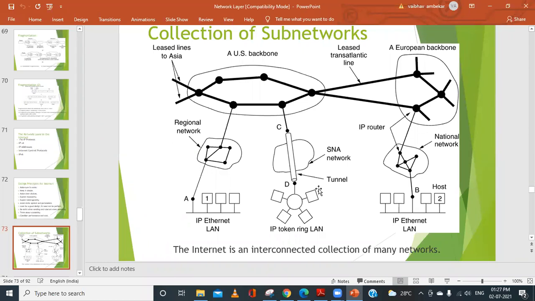So the internet is a collection of many networks, or networks of networks. It is the interconnectivity, or interaction, of many networks which are very robust and very strong in handling the information.